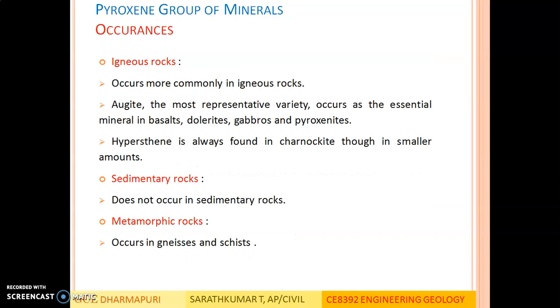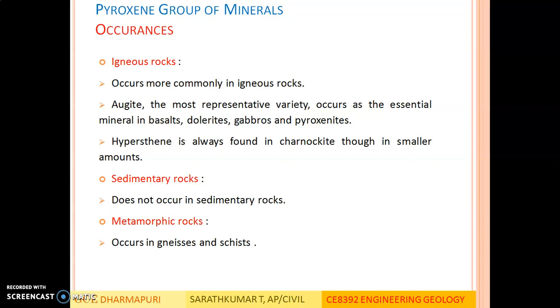Occurrences. In igneous rocks, this pyroxene group of minerals occurs more commonly. Augite, the most representative variety of pyroxene group of minerals, occurs as the essential mineral in basalts, dolerites, gabbros and pyroxenites. Hypersthene, which is the other common occurring mineral of this group, is always found in charnockite, though